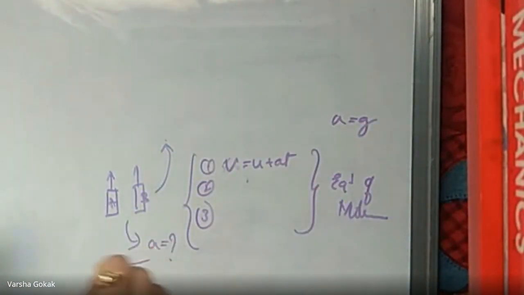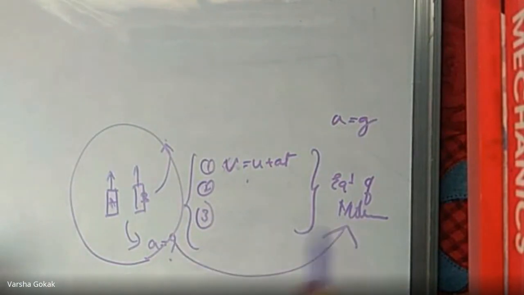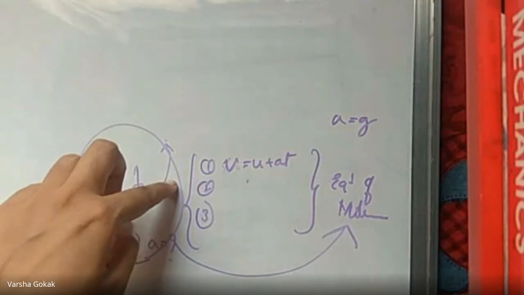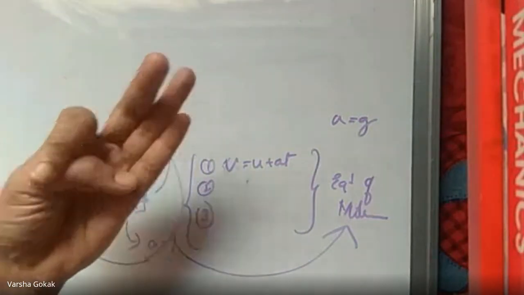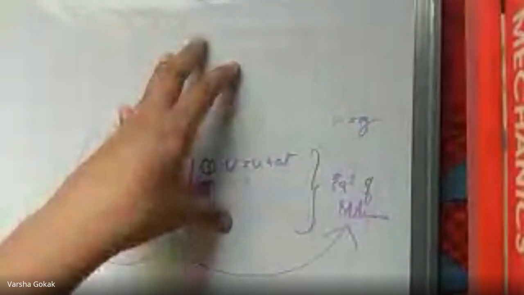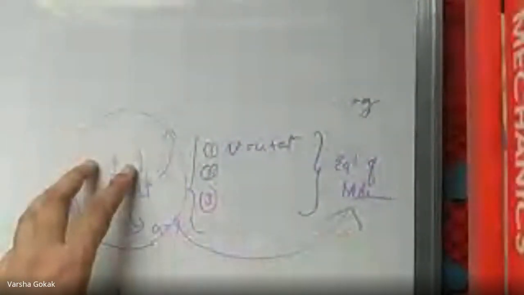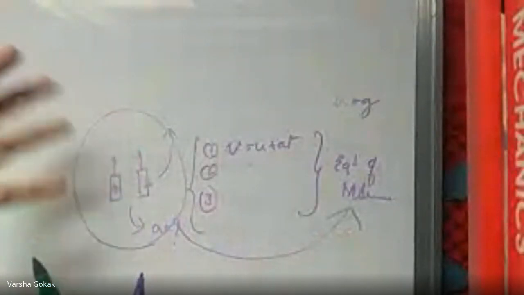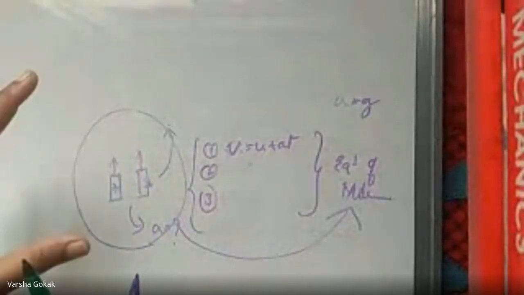So all such examples come under the equations of motion because the body is in motion. With respect to the body, how much distance it is traveling, what is the time taken, what is the initial speed, what is the final speed, what is the acceleration, what is the retardation, all these things will come under equations of motion. And the same thing if we are dealing with freely falling bodies, dropped vertically upwards or downwards, those will all come under motion under gravity.